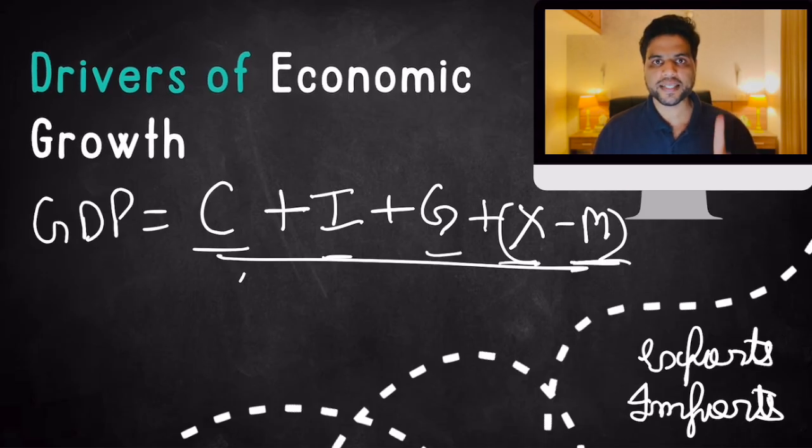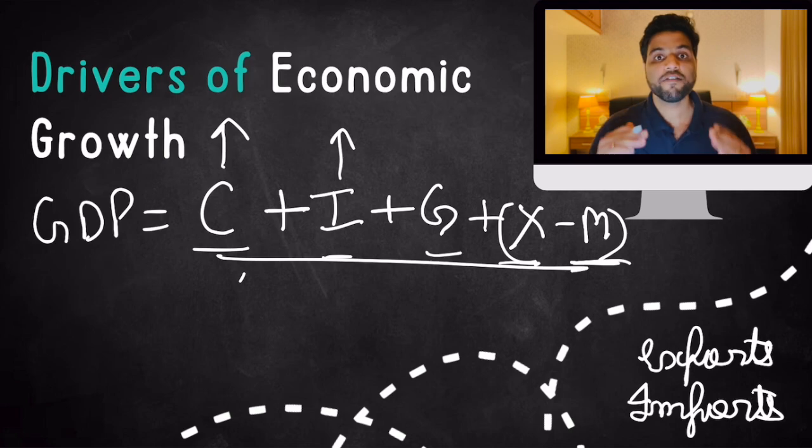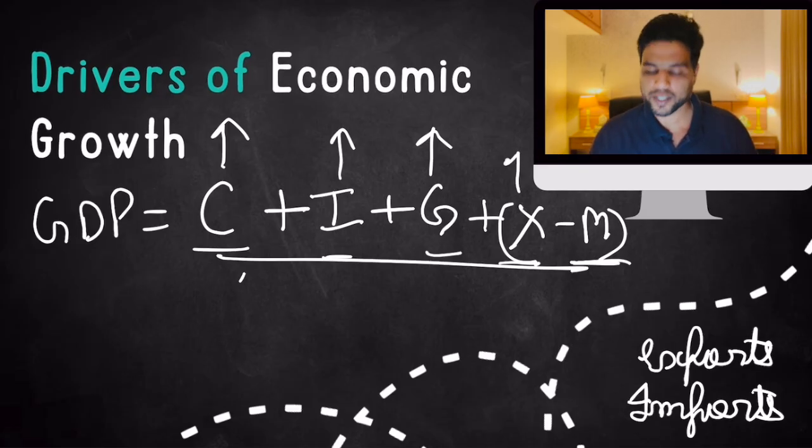So if people in India start spending more, GDP will increase. If investments in India increase, GDP will increase. If government starts to spend a lot of money, GDP will increase. If India's exports increase, GDP will increase. But if India's imports increase, GDP will decrease, because imports act as leakage in your economy. The more India imports, the worse it is for India. The more India exports, the more benefits will accrue out of it. Its GDP would increase. Clear?